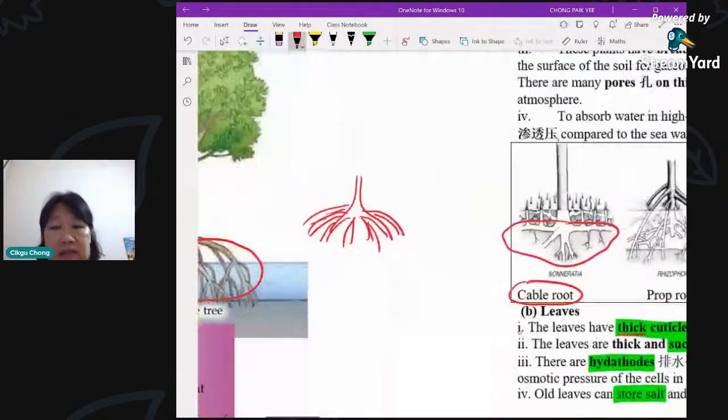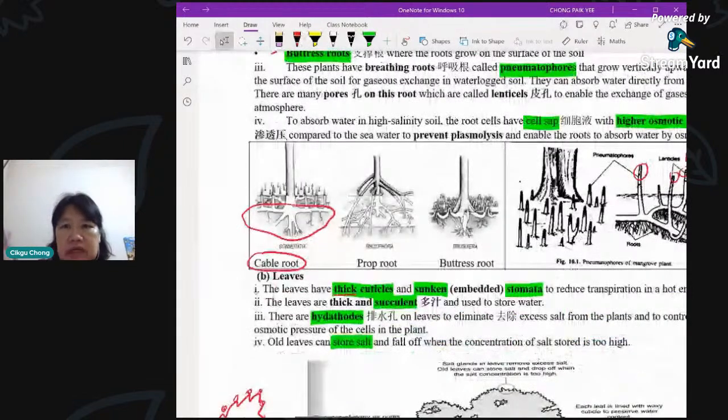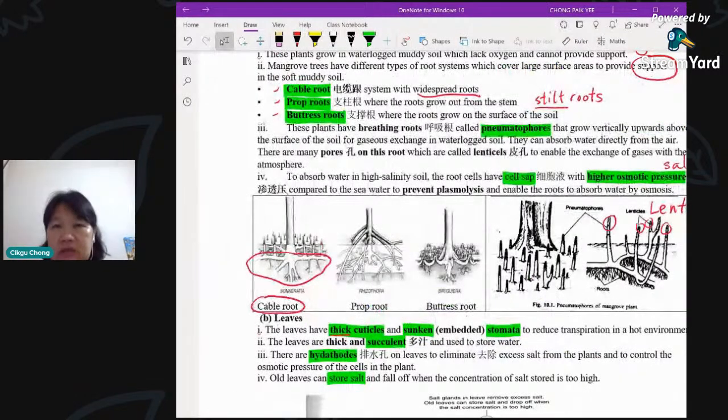So this is prop roots. Another name for prop root is stilt root. You can see this word here, I put in stilt. They have the same meaning. You can use stilt or prop, but more commonly we say prop. Okay, number 3, buttress root. Buttress root is where the roots grow on the surface of the soil. This one we commonly see in mesophytes also. You have very big trees where the trunk is very, very wide, and at the base of it, it stretches all over.